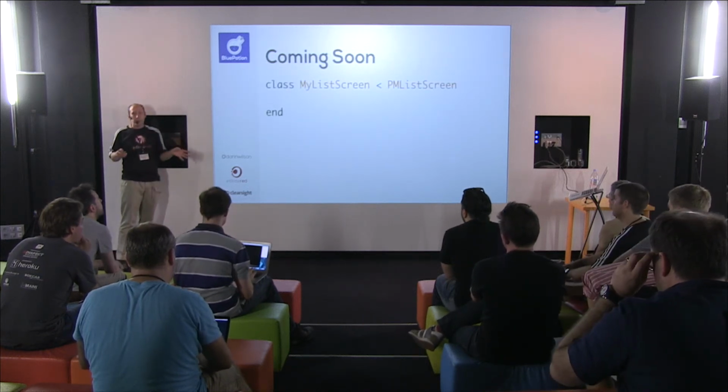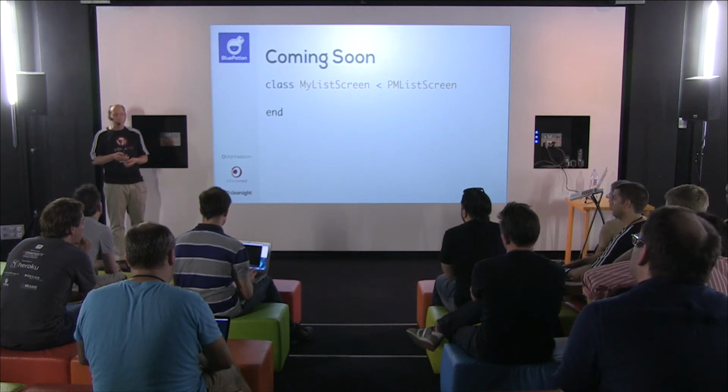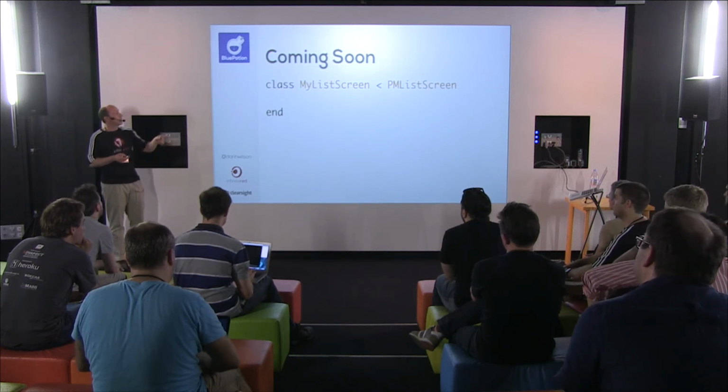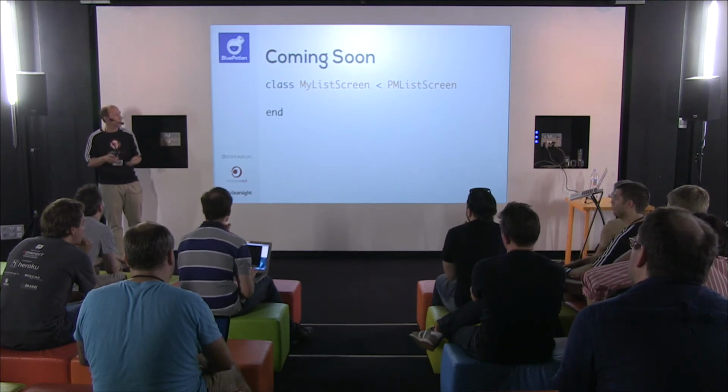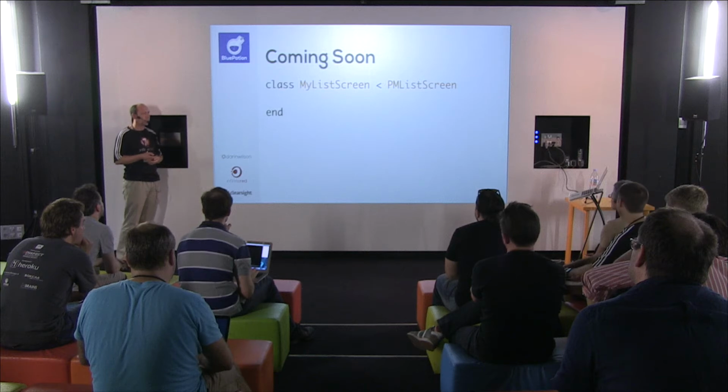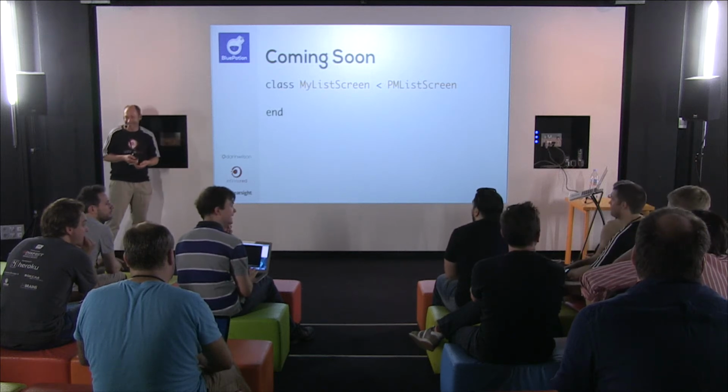Coming soon, we saw a great demo of the table screen in iOS. And Android will have the PM list screen, which will work exactly the same way, or pretty close. Just a nice array of hashes, and everything will work. That's pretty close to done, yeah?